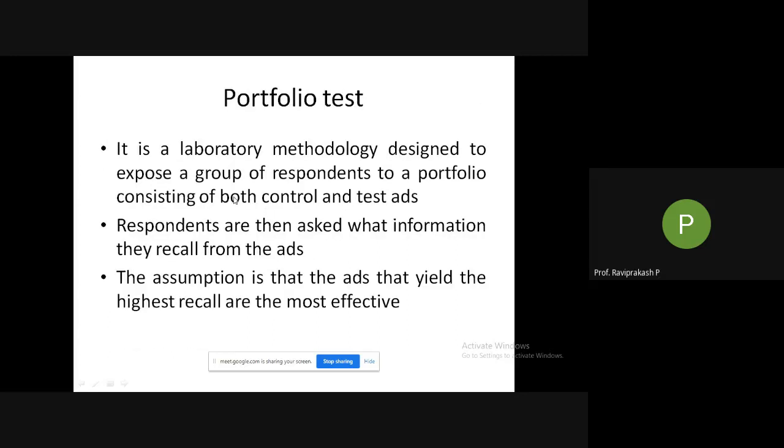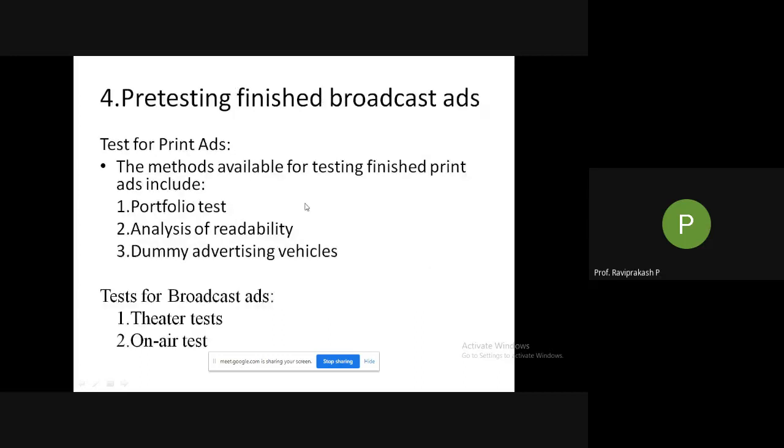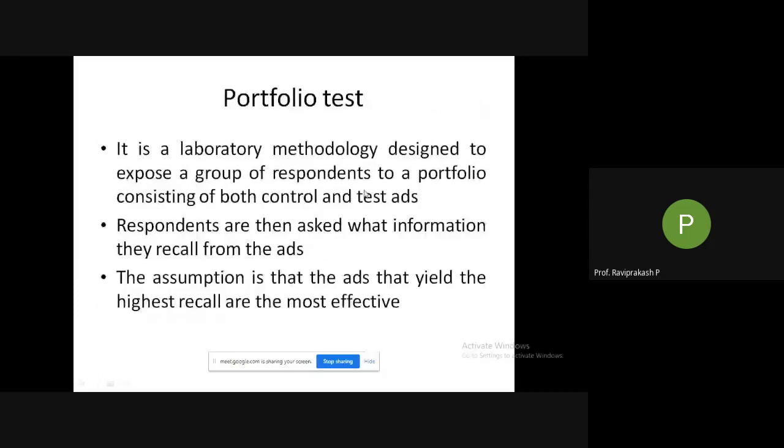So what is this first one? Portfolio test. It is a laboratory method designed to expose a group of respondents to a portfolio consisting of both control and test ads. As the word laboratory suggests, the respondents are brought to a certain place. It is done between four walls, that is, we bring them to a particular place, which we call a laboratory.